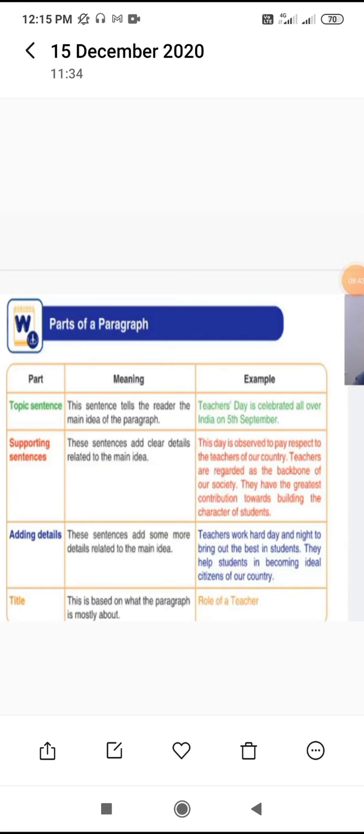So here in your writing and speaking sessions, we completed the parts of a paragraph and how to write a paragraph. So here are some topic sentence, supporting details, adding details, and title. These are 4 elements of the story. In topic sentence, the sentence tells the reader the main idea of the paragraph. After that you can mention some supporting sentences and add some supporting details. After that, title the story. This is based on what the paragraph is mostly about.